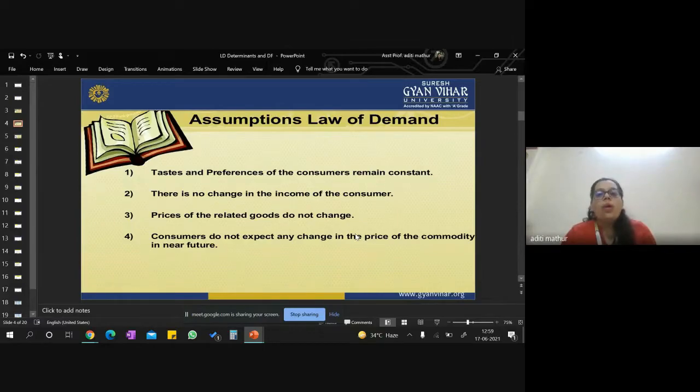Why? Because we are all human beings and we like to buy a product with a new variant, or we like to have an experience of a new product line, or we like to have a new brand in our wardrobe. So we keep on changing, we keep on adapting, our taste changes. Like a kid might like candy floss, but later on that person might not like to have candy floss, right?